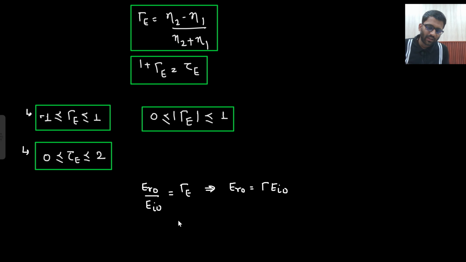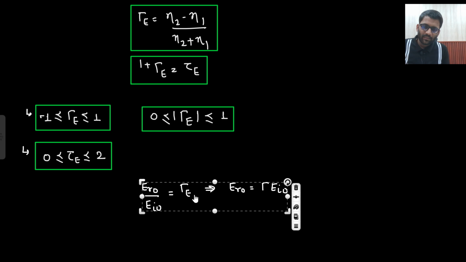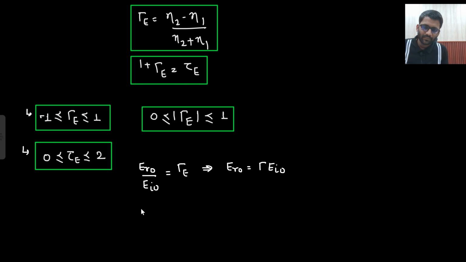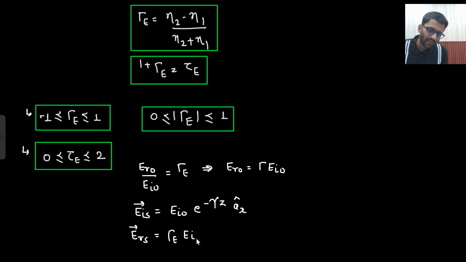So if I write down that my EIS is equal to EIO e to the power minus gamma z AX cap, can I write down my ERS? Reflected wave is gamma e EIO e to the power plus gamma z AX cap. Is that clear to you? Considering x is not, the direction of electric field is not changing.